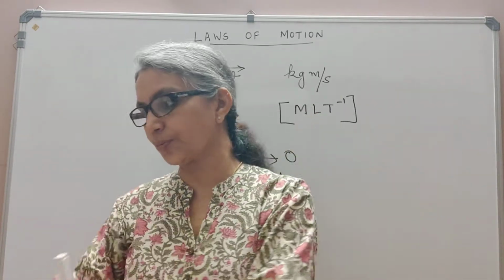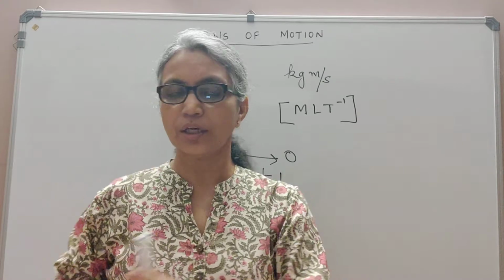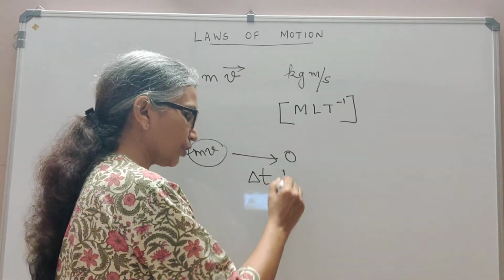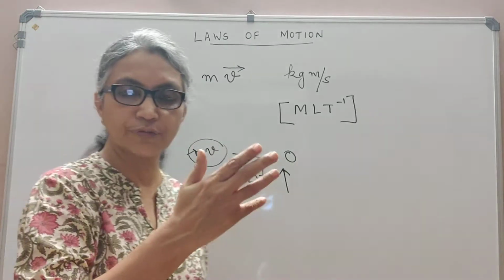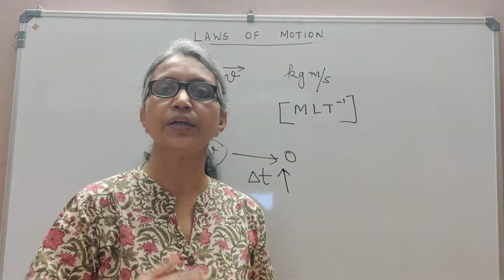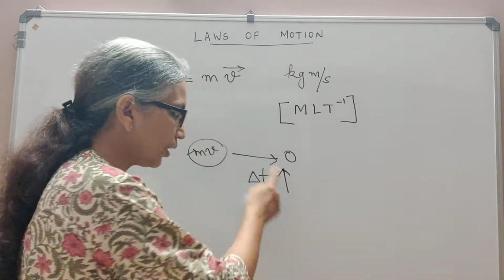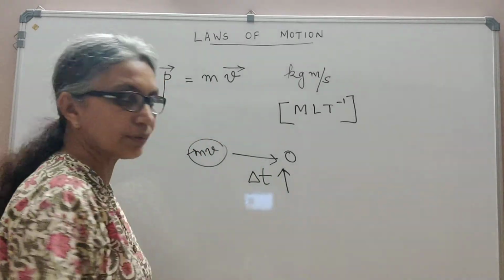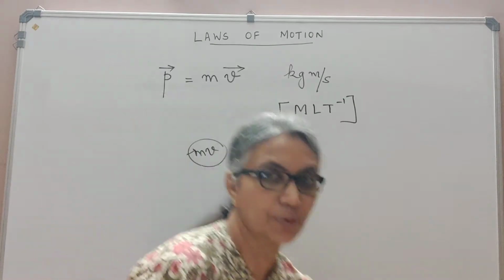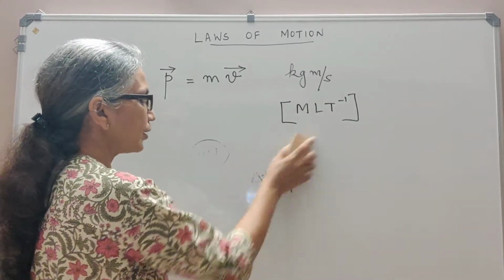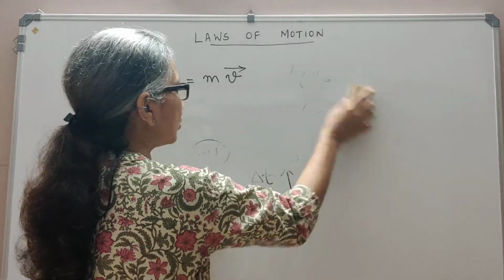Instead, if you take the catch by moving your hand backward, you are bringing this change in momentum at a greater time interval, which means the effect of the force is lesser. You will be hurt lesser. I mean, the pain you feel will be much lesser. So, this time interval in which this change in momentum takes place is another important factor that determines the effect of the force. So, we may write the two things.